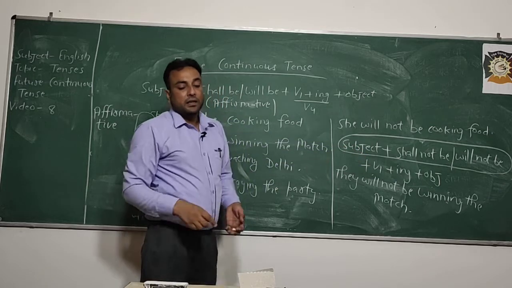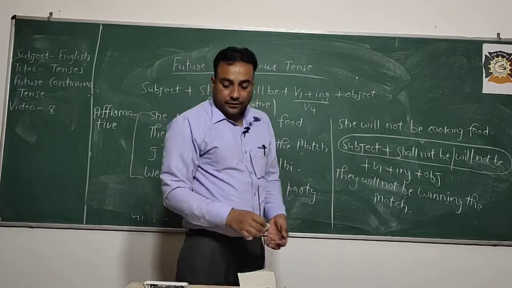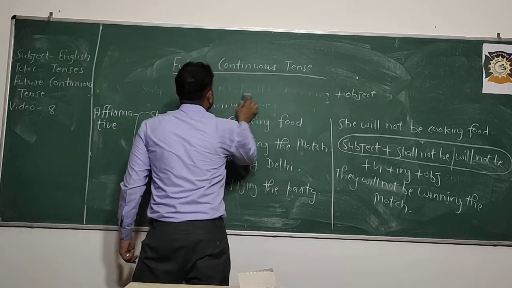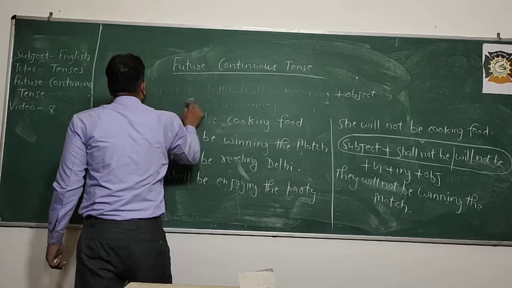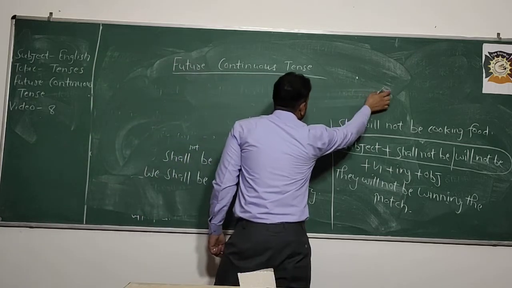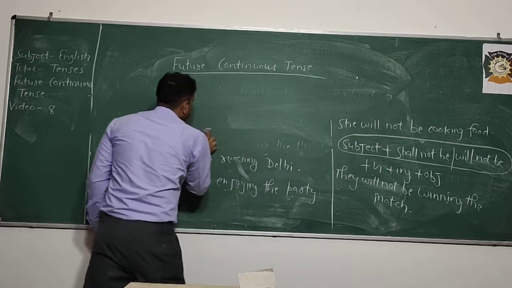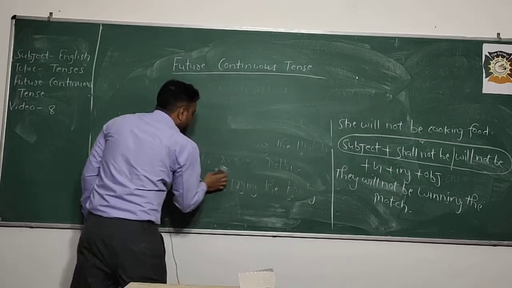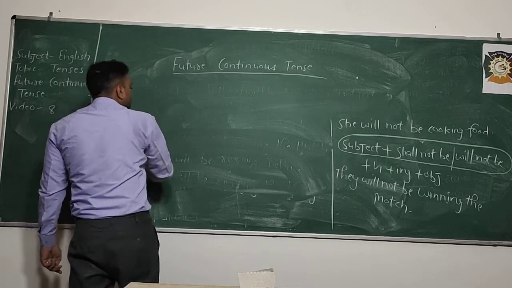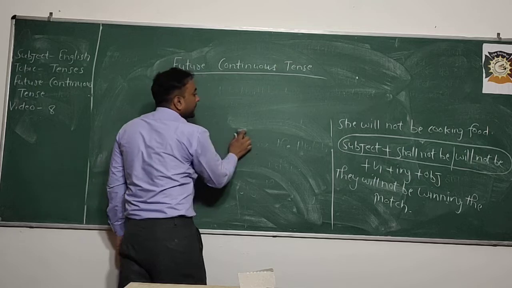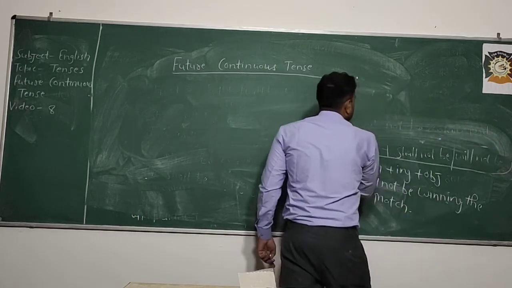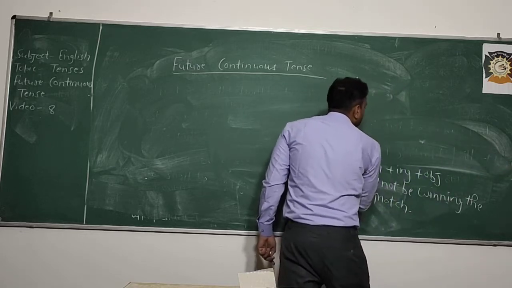Now I will discuss interrogative and negative interrogative sentences with you. So what's the structural formula for interrogative sentences? While discussing all the tenses, I keep telling you that when a sentence becomes interrogative, the helping verb comes before the subject. जब helping verb subject से पहले आ जाता है तो sentence interrogative हो जाता है.